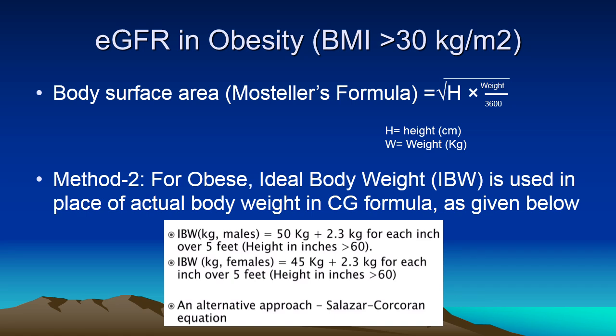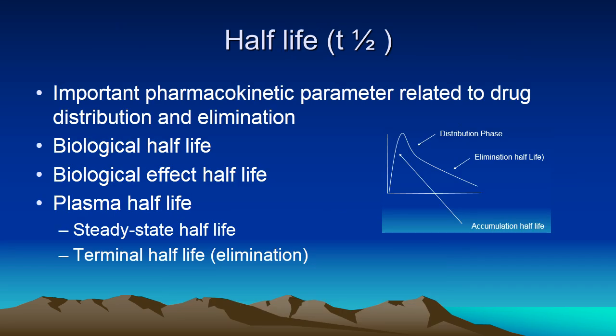Alternately, one can also use Salazar-Corcoran equation. So by these methods, the eGFR can be estimated provided body surface area is more than 30 kg.